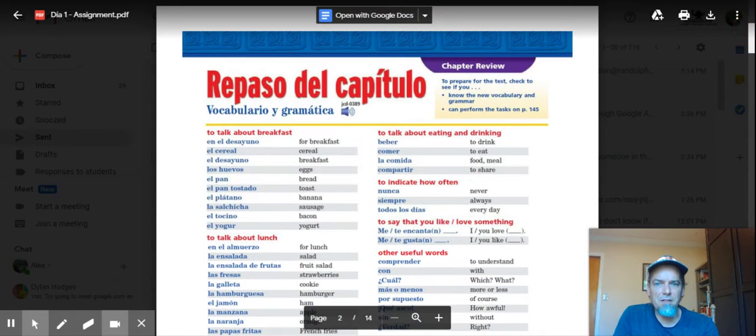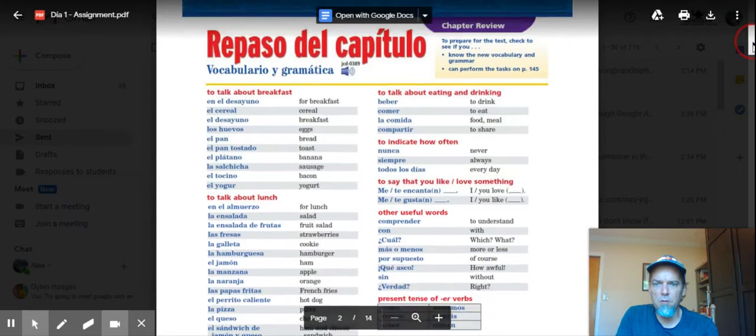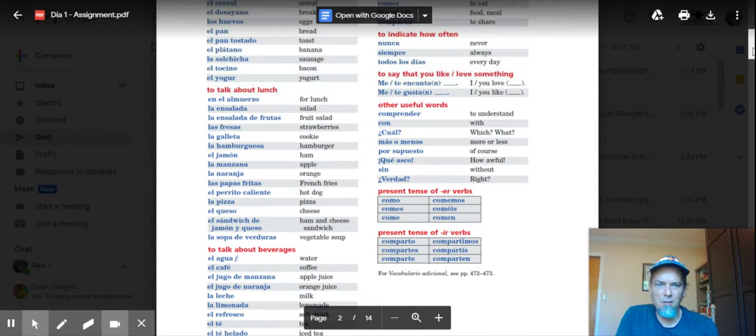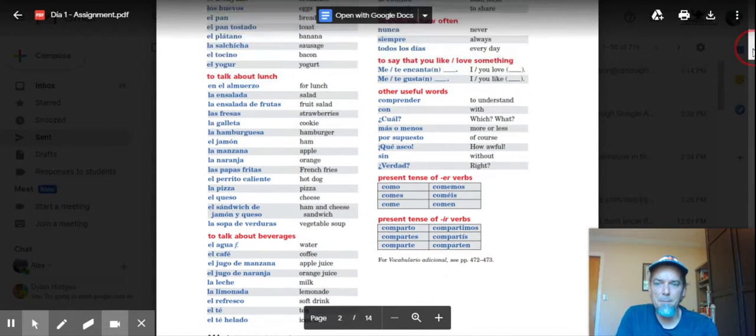The second page is the repaso del capítulo, which you should be familiar with. This is basically the last page of the chapter, and it's a review of the chapter with all of the vocabulary that you've learned in the chapter. I'm including this at the beginning because from the very beginning, it's great to have this as a resource. And as you look at it, you'll see on the left-hand side, we have a group of words that talk about breakfast, a group of words that talk about lunch, and then also a group of words to talk about beverages. It's a lot of vocabulary, but that's what we're going to be working on today and tomorrow specifically.